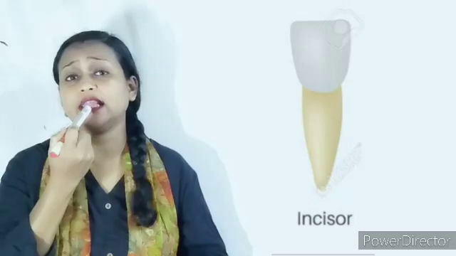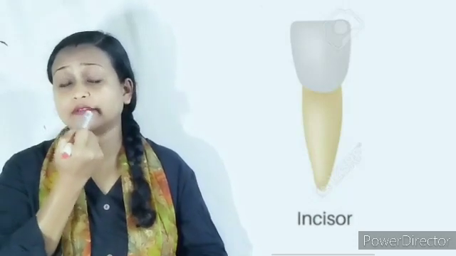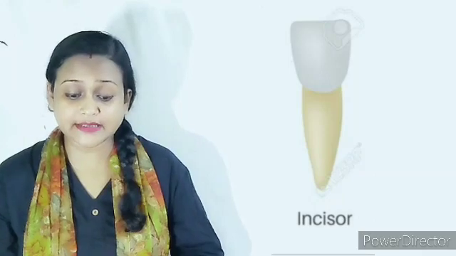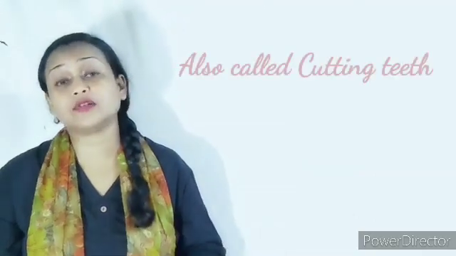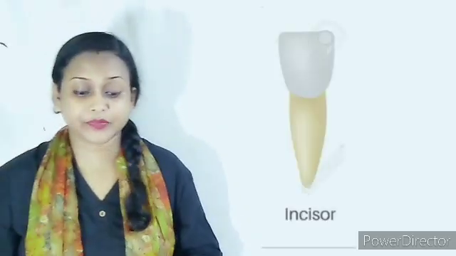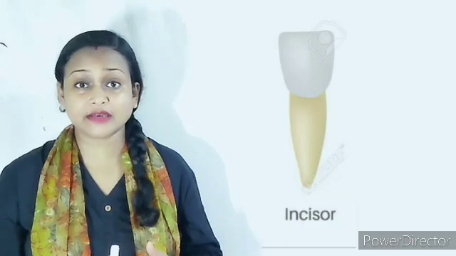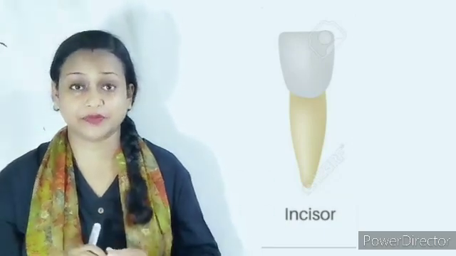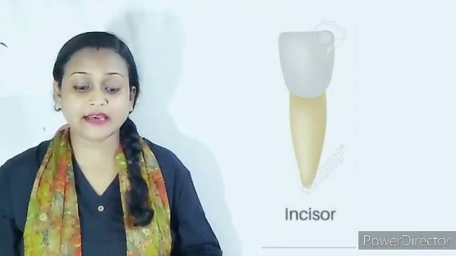Now first, talking about the incisors. The incisors are the first 4 teeth on each jaw. The front teeth on each jaw are known as the incisors. The incisors are also known as the cutting teeth. When you bite an apple, with what do we bite? We use our incisors to bite the apple, so they are known as cutting teeth. They are flat and have a sharp edge. Incisors are used to bite or cut food into small pieces.